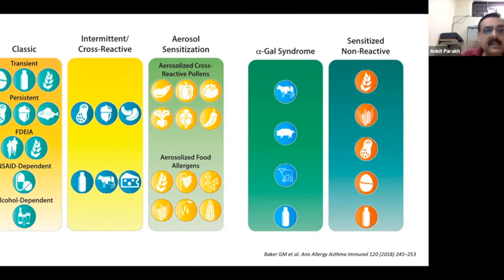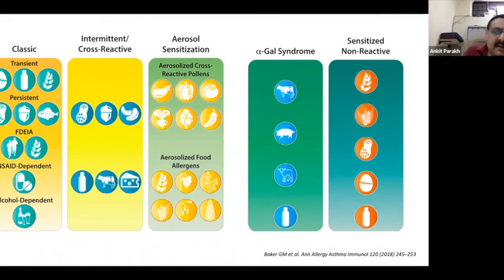So that is what is there in this figure: egg, milk, and wheat. It is called transient because most children would gradually wean off these allergies, and only about 10 to 15% would carry on these allergies into adolescence and adulthood, right? So these are mostly described as transient allergies.